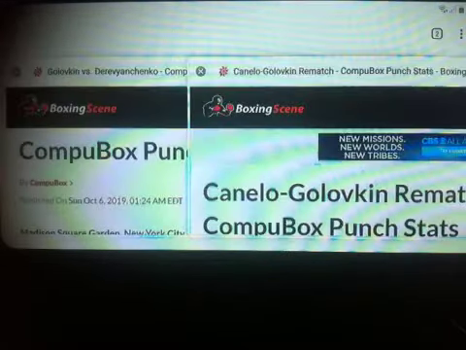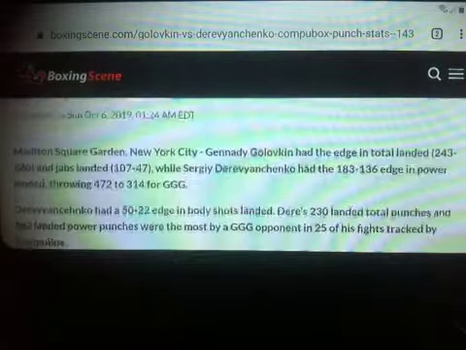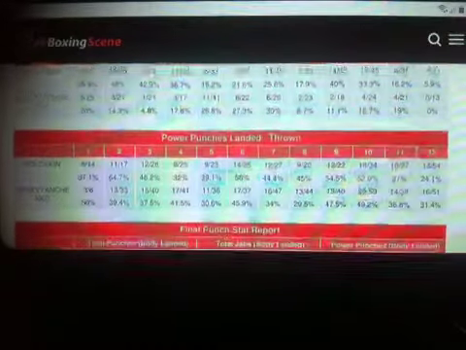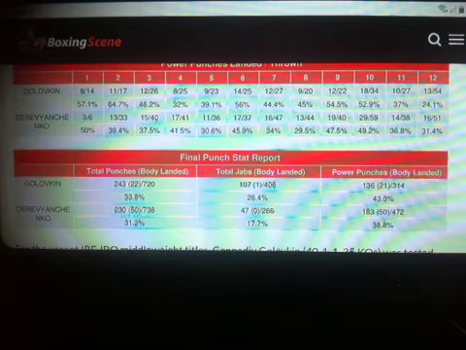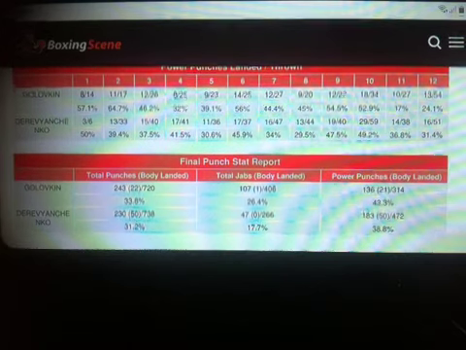Whereas Derevyanchenko was able to outland Gennady Golovkin in terms of power punches for every single round except for round number 1, 11 rounds. Again, doing better than Canelo.